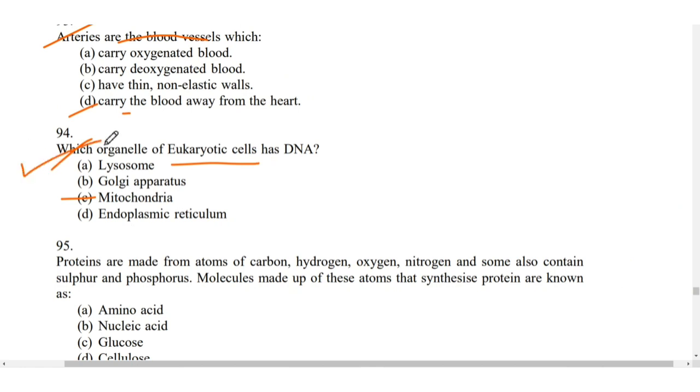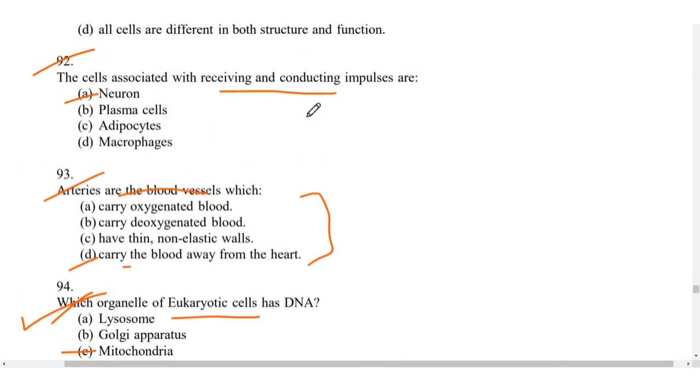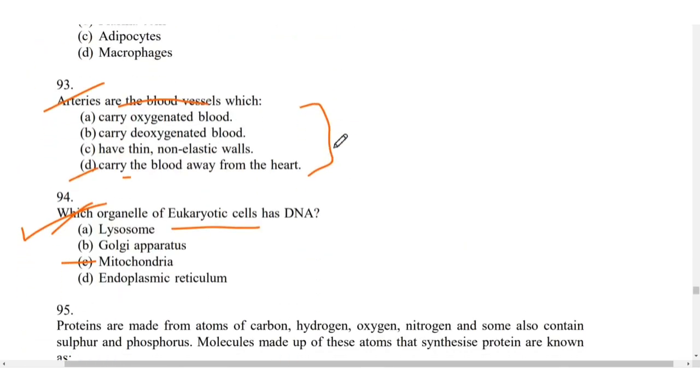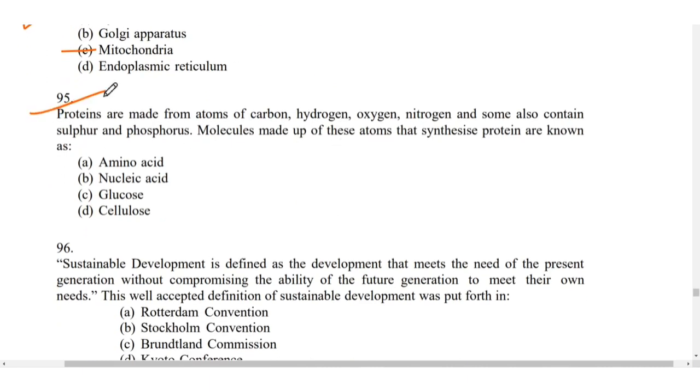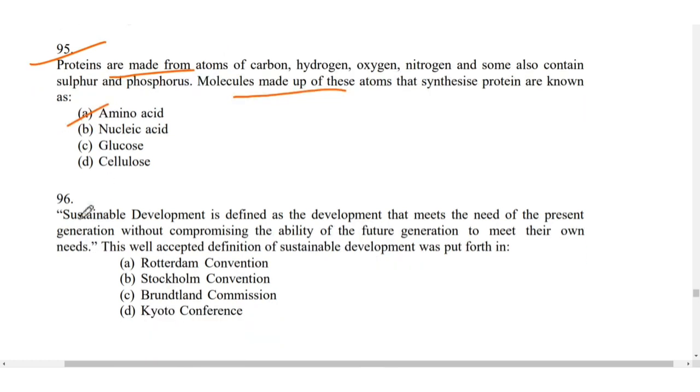So this question also directly came from my video. That video is very important for the general science part. You can watch that. Proteins are made from atoms of carbon, hydrogen, oxygen, nitrogen, and some also contain sulfur, phosphorus. So the molecule made up of these atoms that synthesize protein is known as... So for 95, it is amino acid.